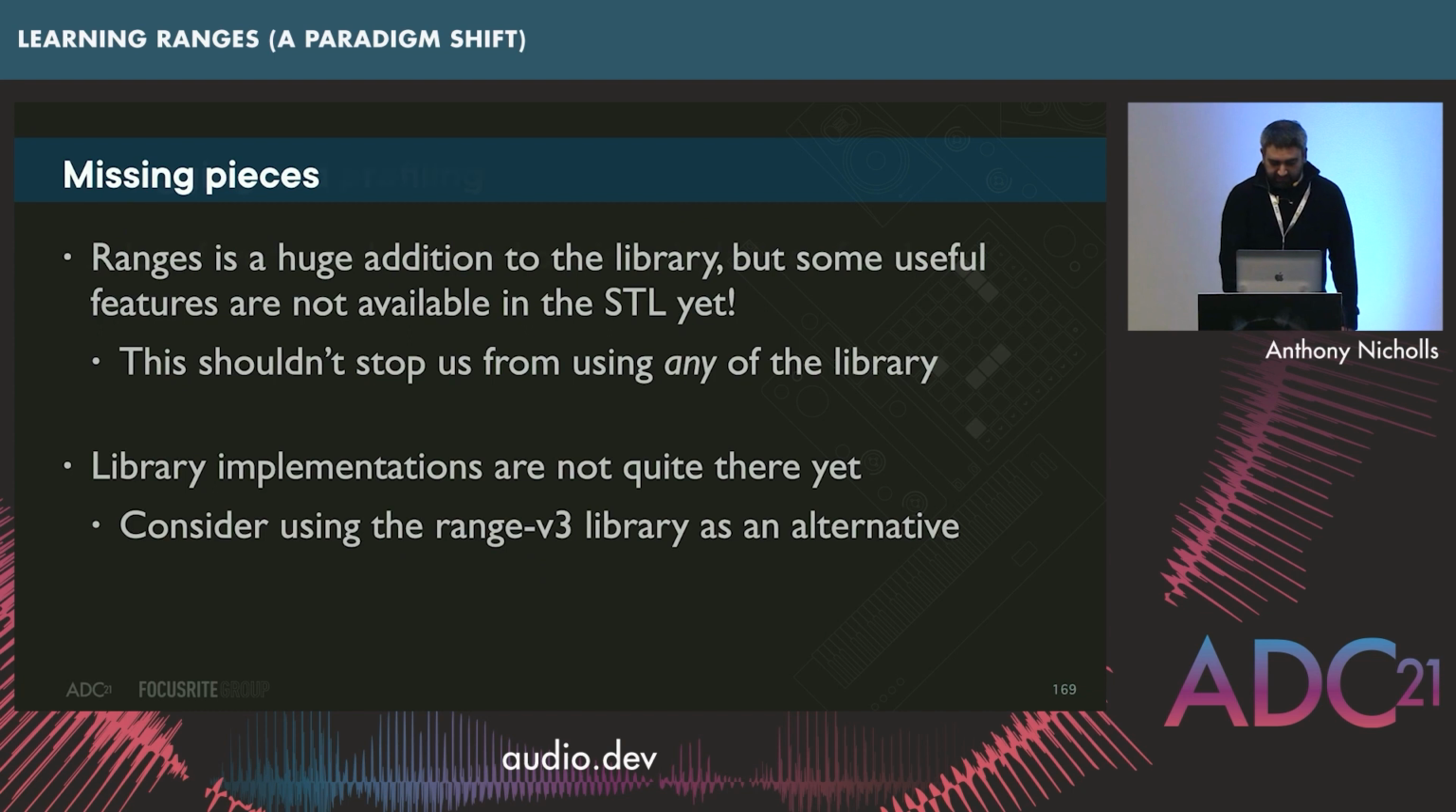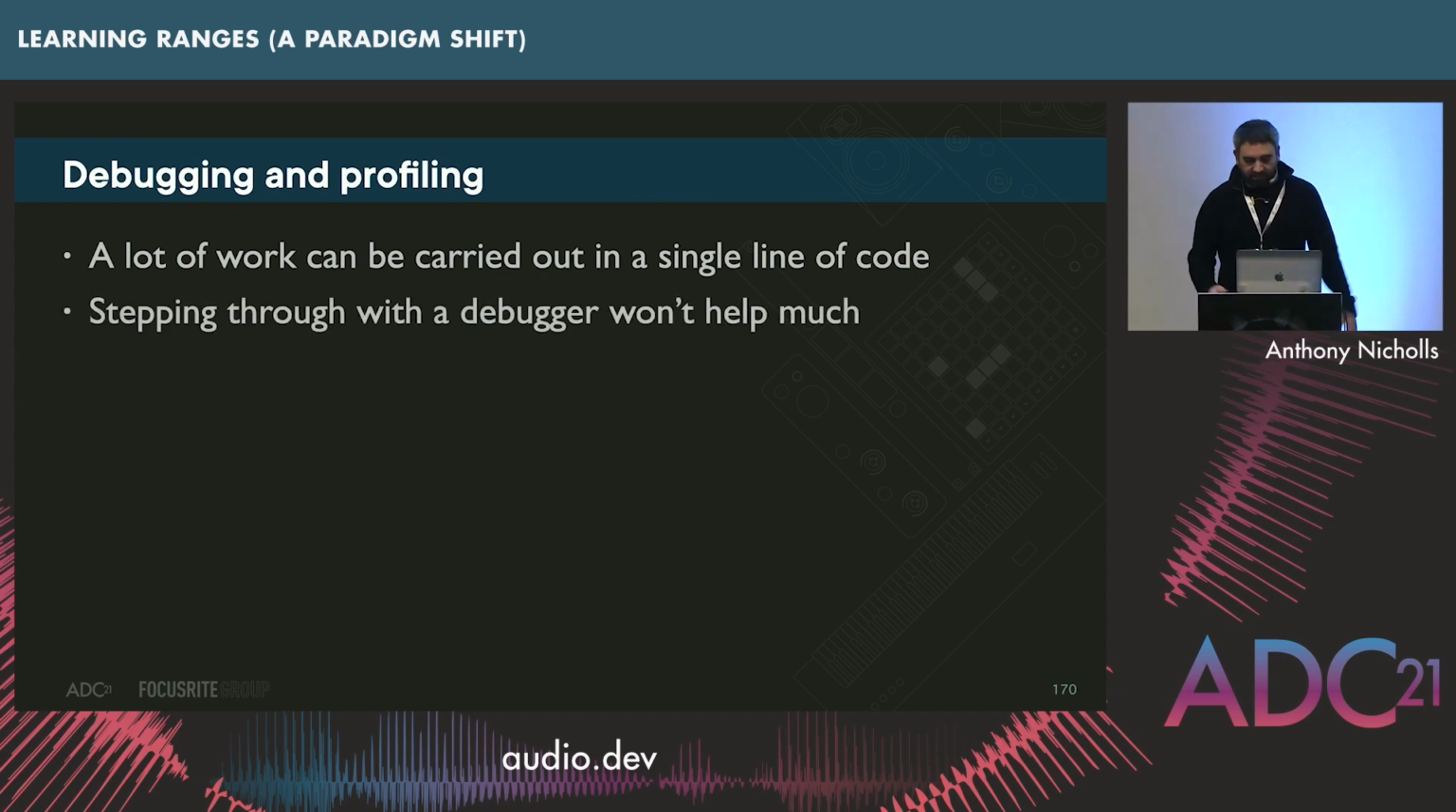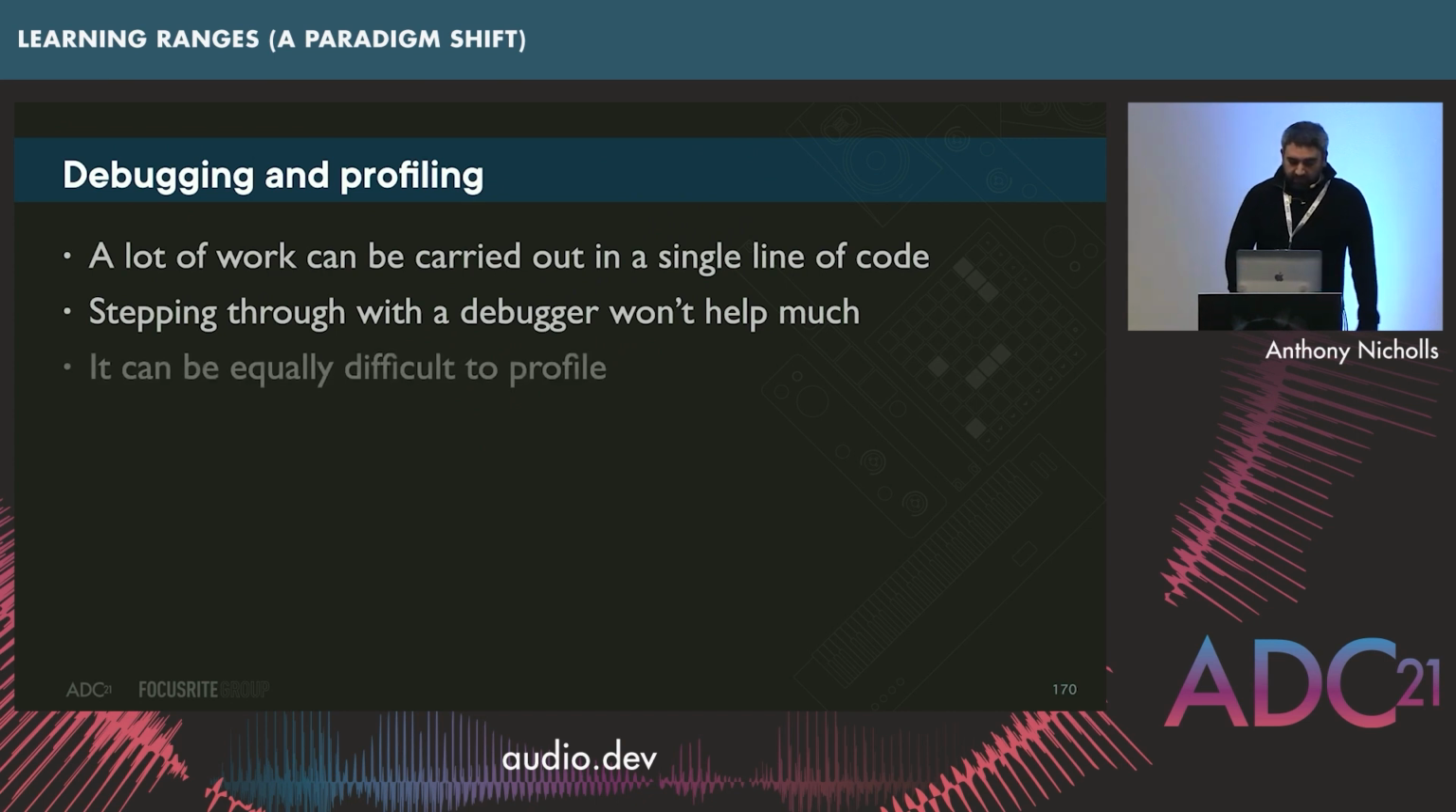However, one thing I have found in general is that debugging and profiling is not the same, let's put it that way, as I've previously experienced. A lot of work gets carried out on a single line of code. You pack up these ranges, you compose them all together, and then suddenly you run it all at once, and all of this is happening on one line of code. That means that stepping through with a debugger isn't going to be particularly helpful, because you're basically just going to get to that line and go, oh yep, it ran that line. It can also be really difficult to profile. It's really difficult to see exactly what's taking all of the time. It's not always immediately obvious.